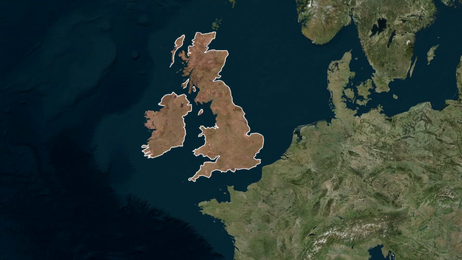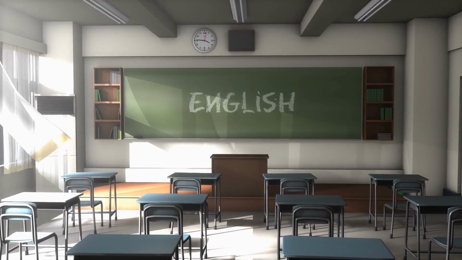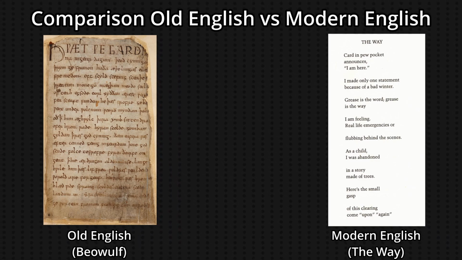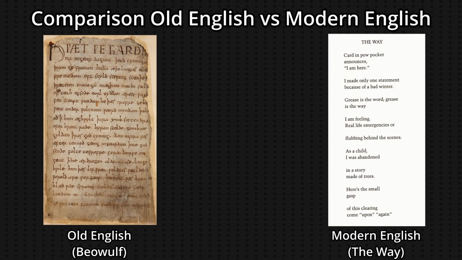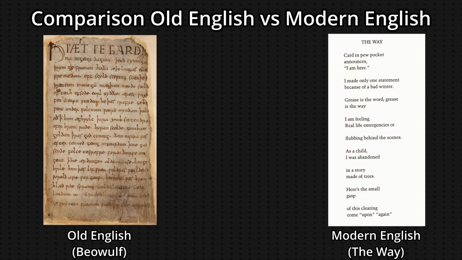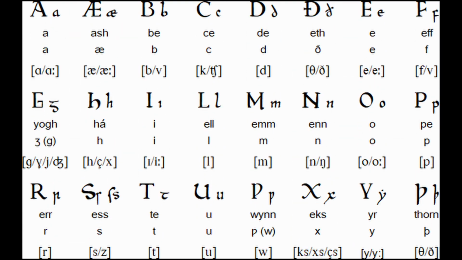The Old English language was mainly used in the region of the British Isles. Old English was formed by the fusion of various different languages that the Anglo-Saxons spoke during the 5th century. Despite having the word English in its name, if we compare Old English to modern English, there are many differences, with Old English looking unintelligible to modern English speakers. For example, look at this poem written in Old English. You cannot understand anything. However, there's a similarity seen in the alphabet.